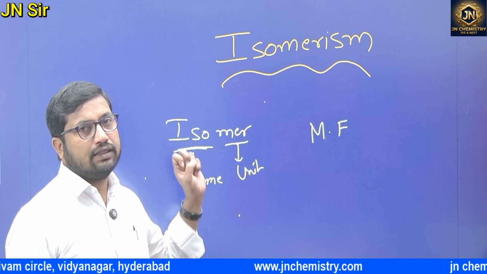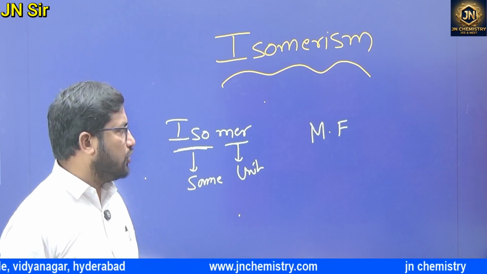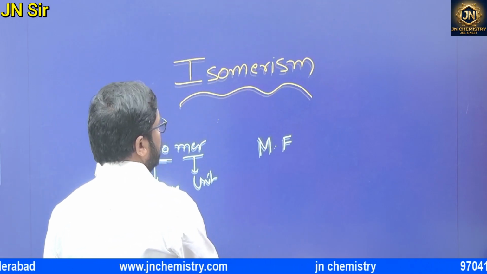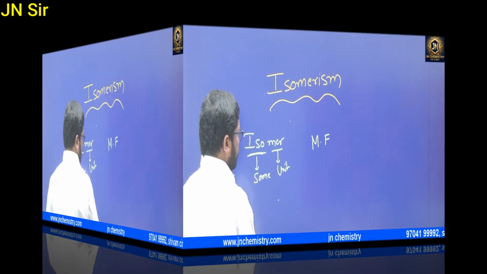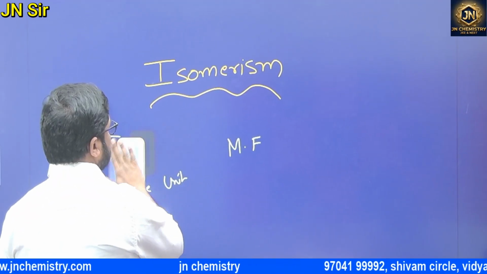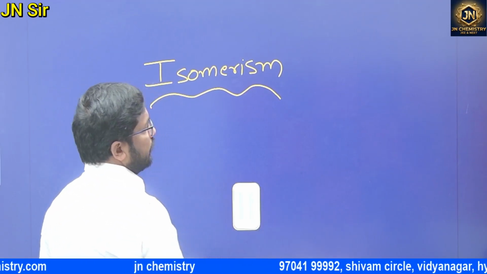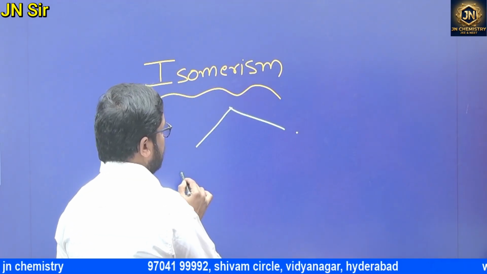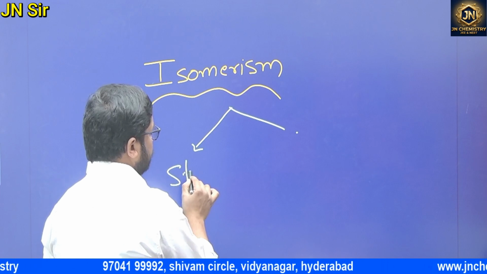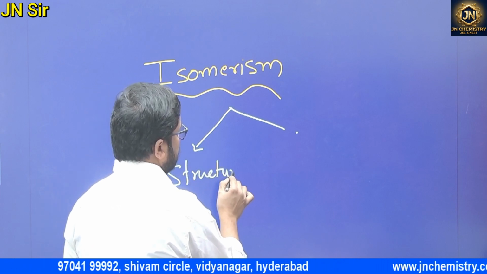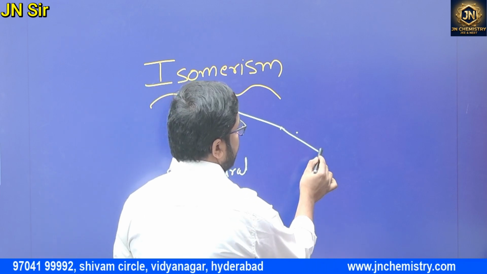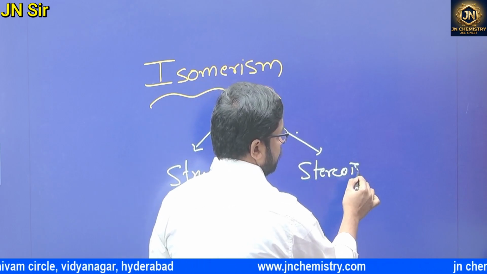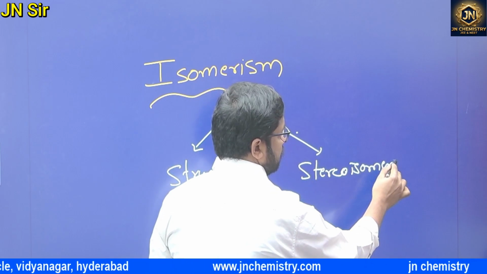They're called isomerism. Isomerism is basically of two types. So we are going to classify it into two types: structural isomerism and stereoisomerism.